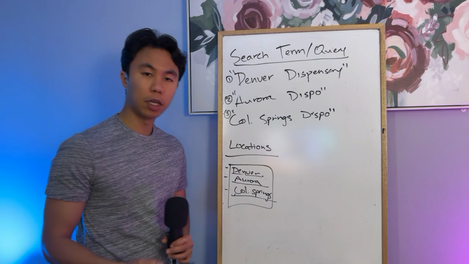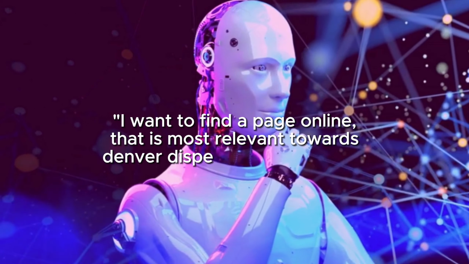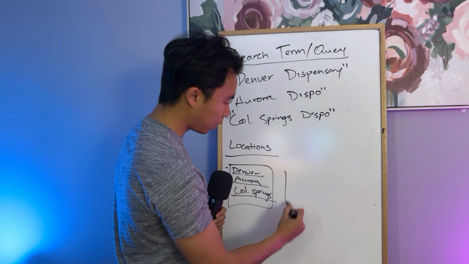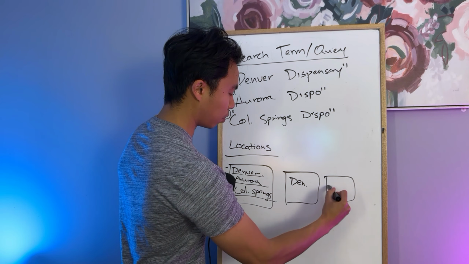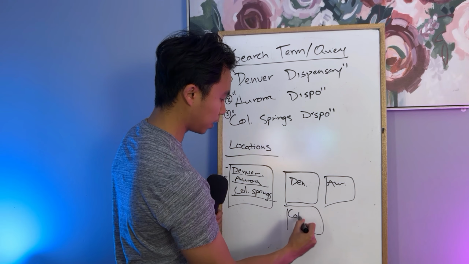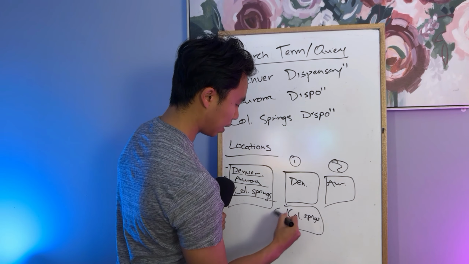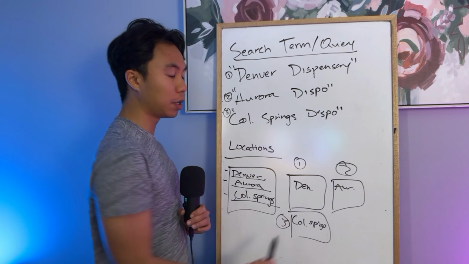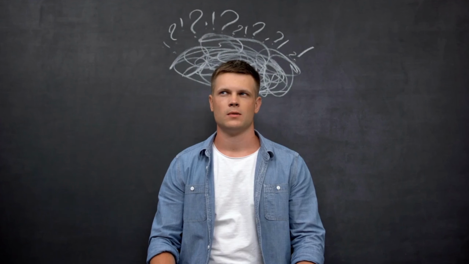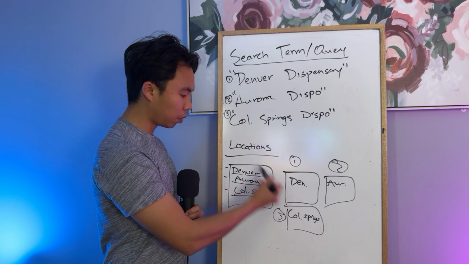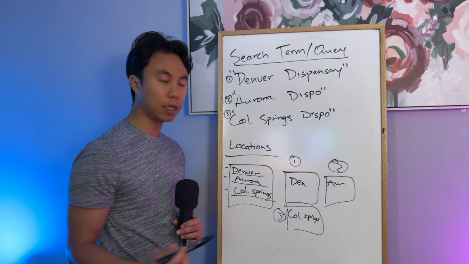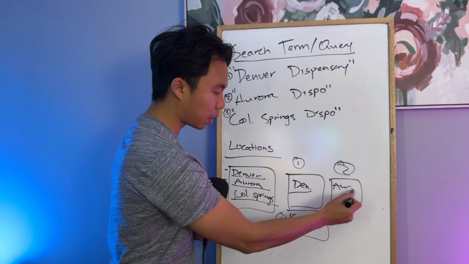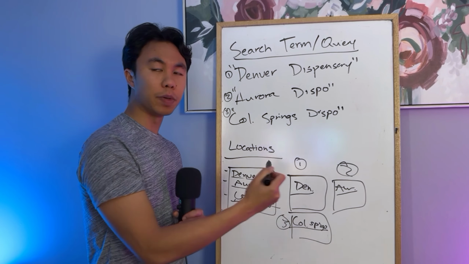So if you were Google and you wanted to find a page online that is most relevant towards Denver dispensary specifically, ideally you'd want to have one page for Denver, one page for Aurora, and then one page for Colorado Springs. Because if you don't have your pages specifically optimized for each of the locations you're trying to rank for, then Google doesn't know exactly what you're trying to rank for at all. You're trying to cover all the keywords on one page, but what you actually need to do is for each of your different locations, build out specific pages so that you can optimize your on-page SEO for these specific keywords.